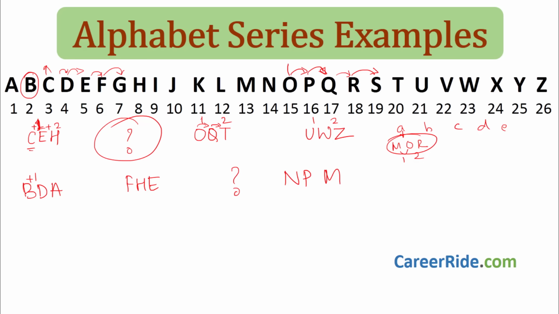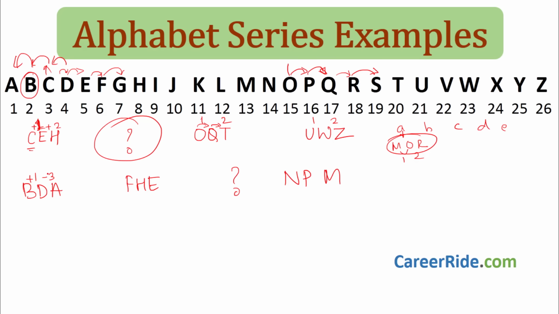C has been skipped, B skipping C, then we get D. Then D and A. A comes before D, so 1 before D is C, 2 before D is B, and 3 before D is A.